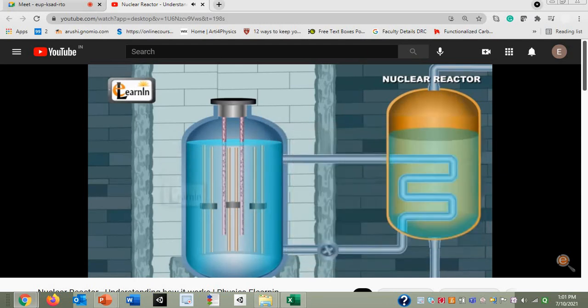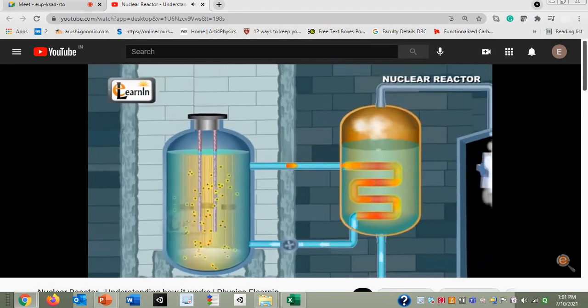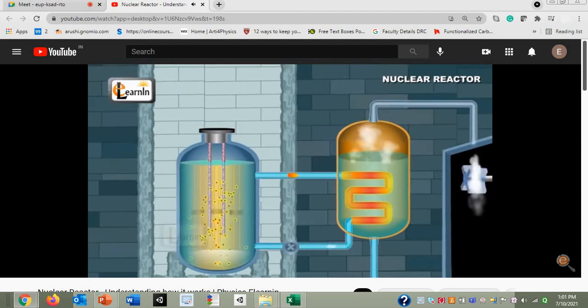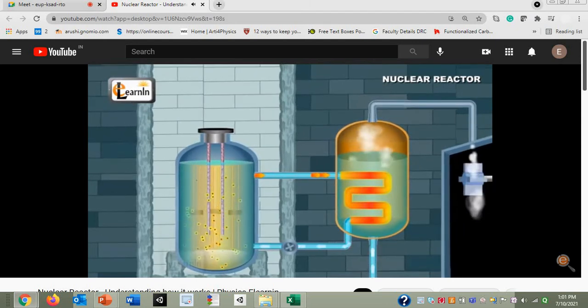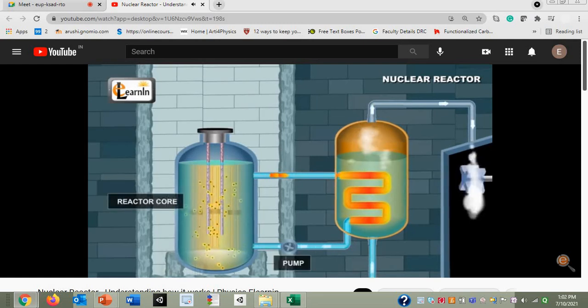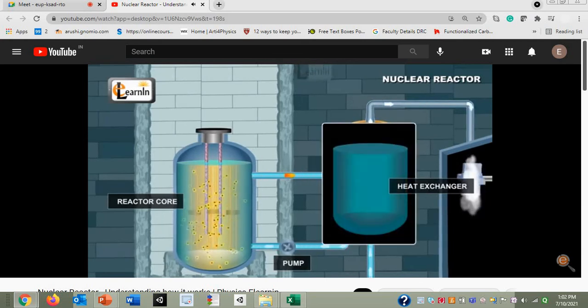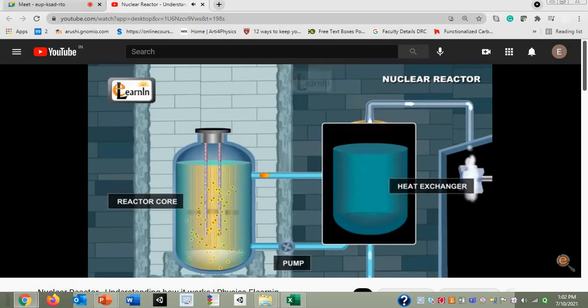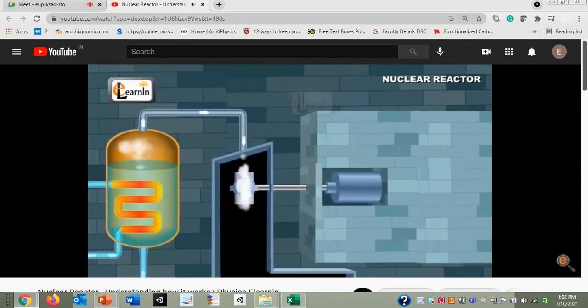Now that we know the components of a nuclear reactor, let's understand the working of a nuclear reactor. It's usually enclosed in a shield made of thick concrete walls. It consists of a reactor core, pump, and heat exchanger. The reactor core and pump are placed in contact with the water, which is usually the heat exchanger in these reactors. Due to the enormous amount of heat released during the fusion reaction, the surrounding water gets heated up and